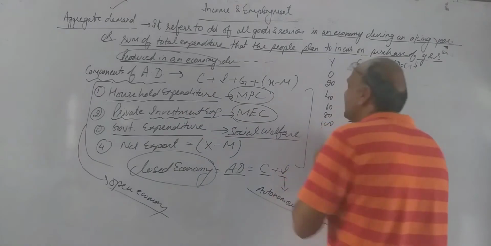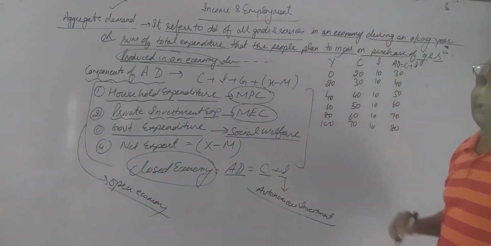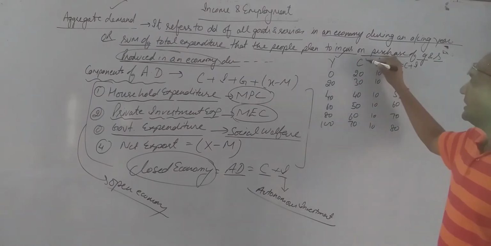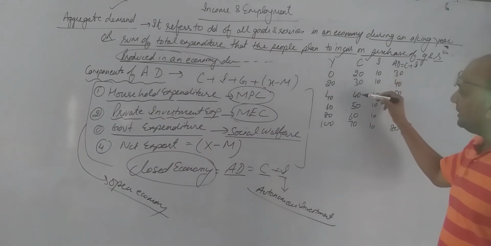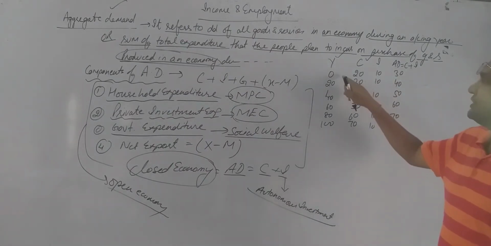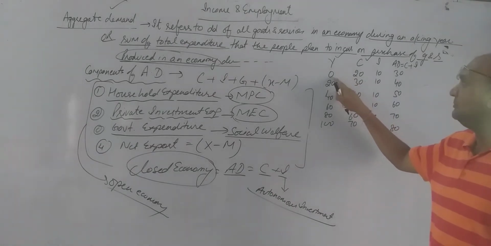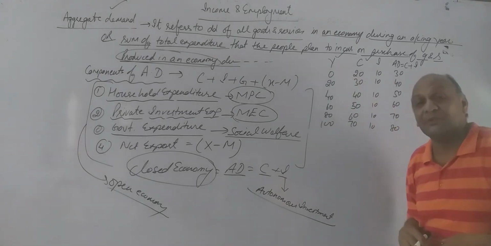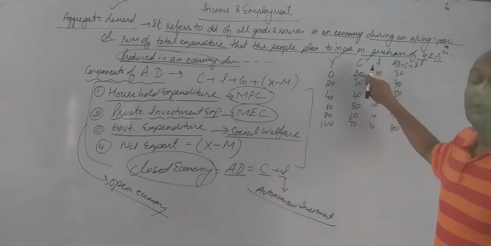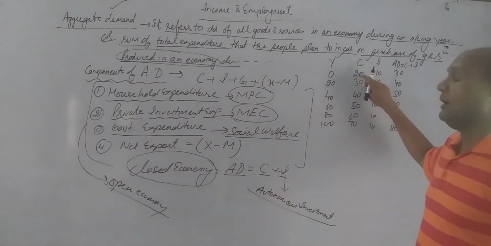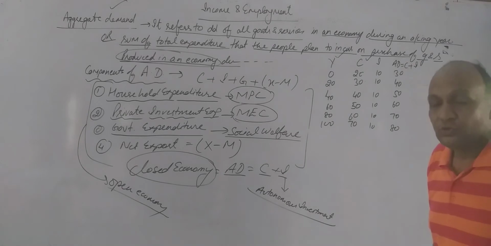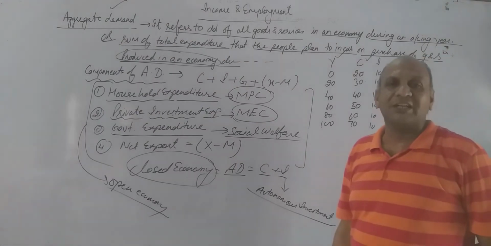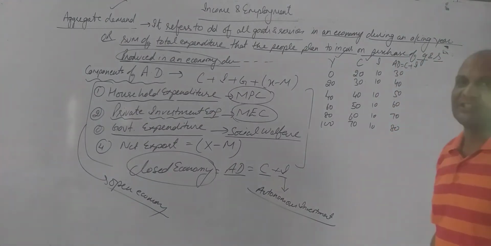A small table I am going to discuss with you. Here Y stands for national income of the country: 0, 20, 40, 60, 80, 100. This is the C, consumption: 20, 30, 40, 50, 60, 70. If you see over here, even at 0 level of income, some consumption is there. You may ask the question, sir, even if income is 0, how can a person spend? As human beings, we have to survive on the earth. Even at 0 level of income, we have to spend some money. That depends upon us from where we are going to arrange that money, maybe from our past saving.